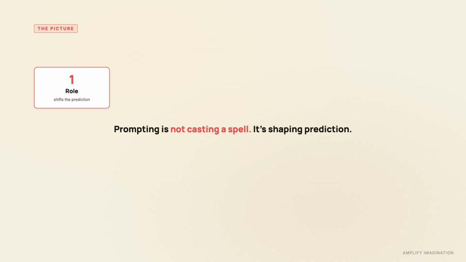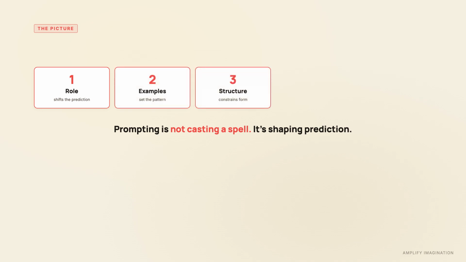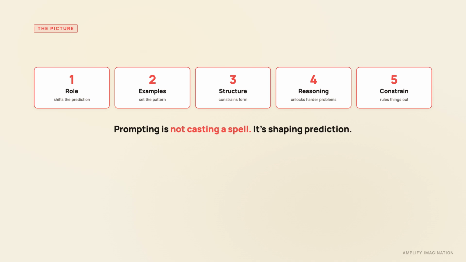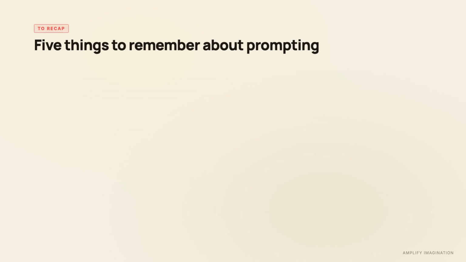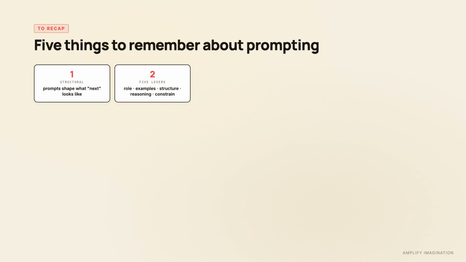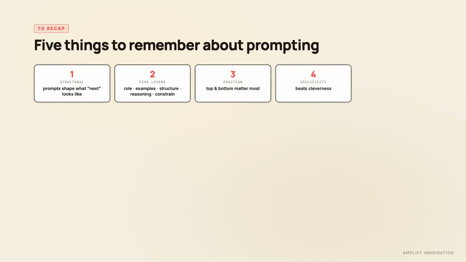Roles shift the prediction. Examples set patterns. Structure constrains form. Reasoning steps unlock harder problems. Constraints rule things out. Each one changes what next looks like to the model. To recap, prompting is structural. It works because the model is predicting what comes next, and the prompt shapes what next should look like. 5 tools: role, examples, structure, reasoning, constraints. Position matters. Specificity beats cleverness. Same prompt isn't always the same answer.